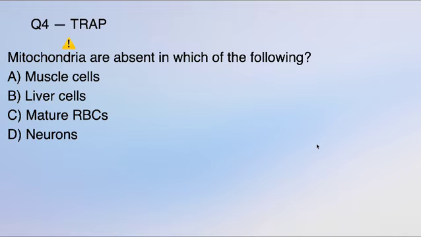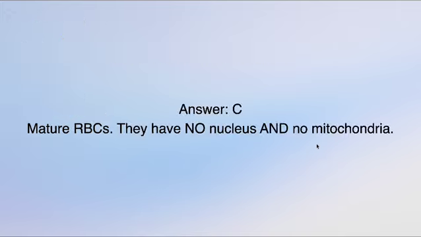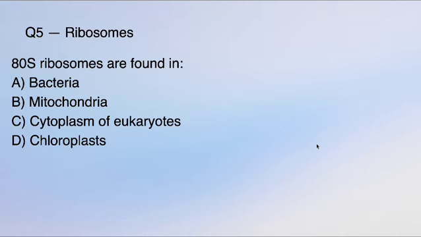Pause the video if you are confused about that. Think about each option thoroughly. I think you got the time. The answer is mature RBCs. They have no nucleus and no mitochondria. Okay? That's a nice question, right? This is a NEET favorite question. So remember it.